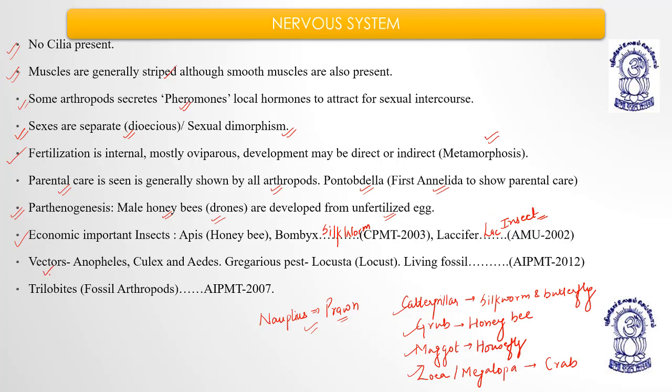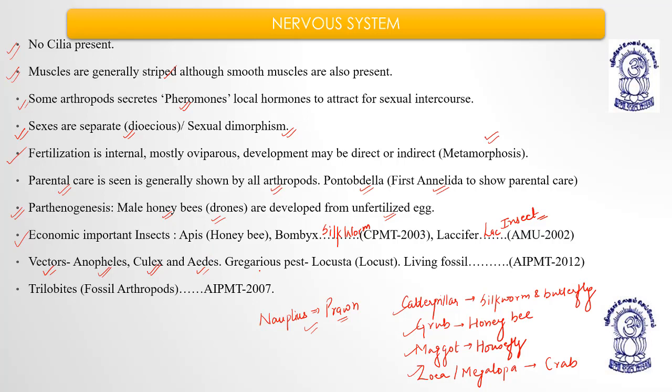There are some vectors as well. Anopheles, female Anopheles mosquito, malarial infection; female Culex mosquito, elephantiasis and encephalitis. Elephantiasis is filaria, where the lymph nodes of the lower abdominal region, especially the groin region, swell up and lead to swelling of the whole infected leg. Aedes basically helps to transmit dengue fever or yellow fever.